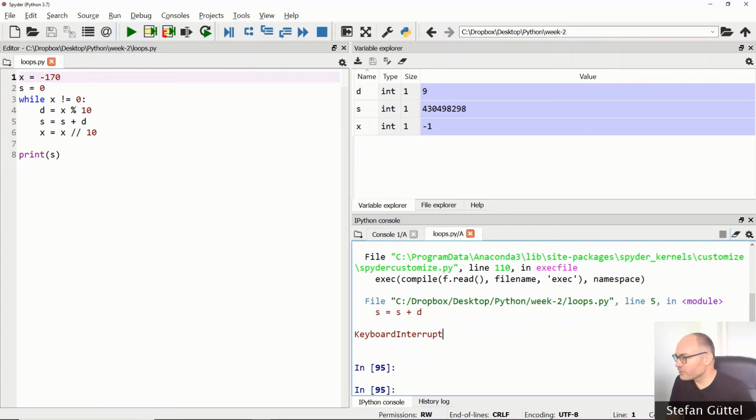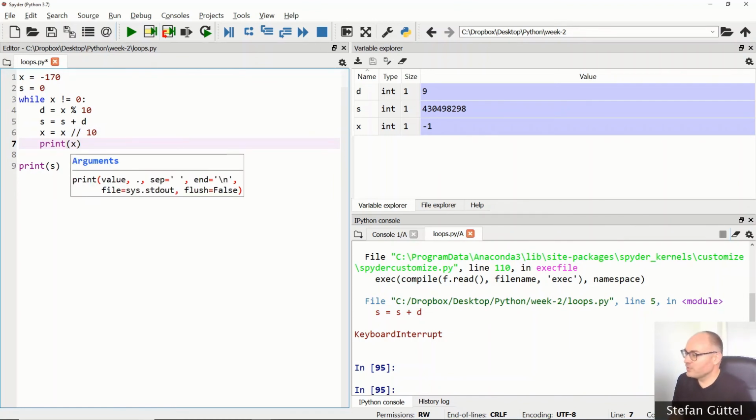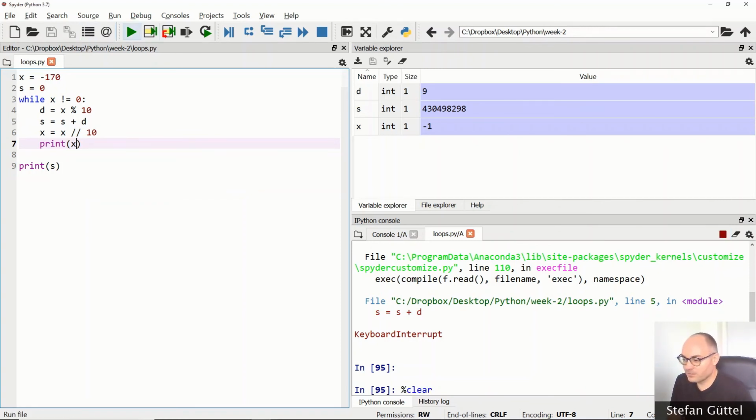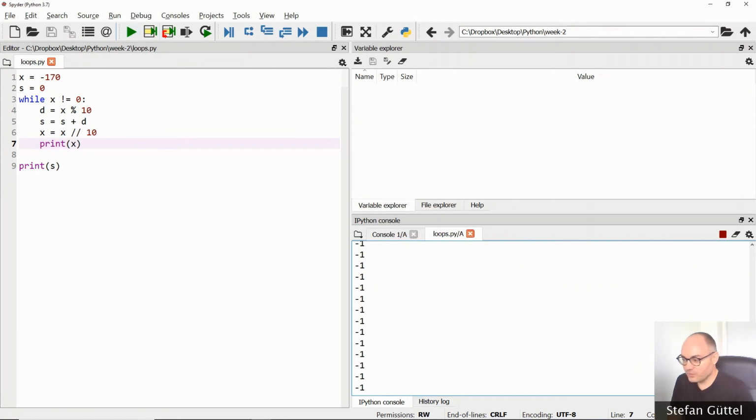If you're curious why our code does not stop, you can consider putting a print command here, printing out the value of x at each iteration, and see if it actually attains the value of 0, which is our stopping condition. Okay, let's run this. And you see that we are somehow getting stuck at a value of x being minus 1. And it will never stop doing that.